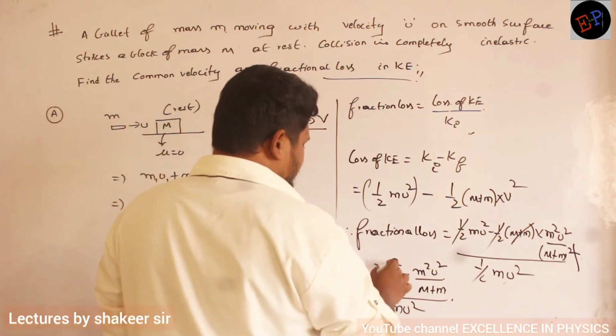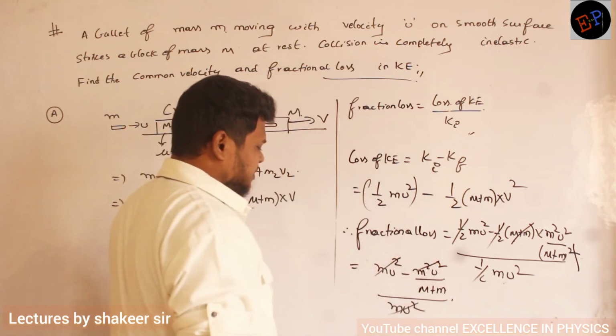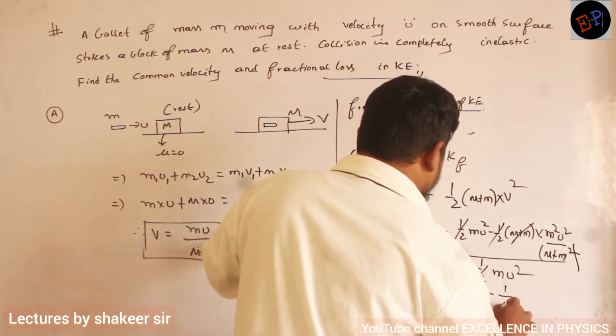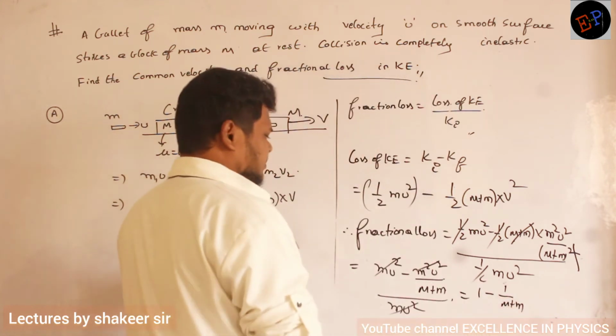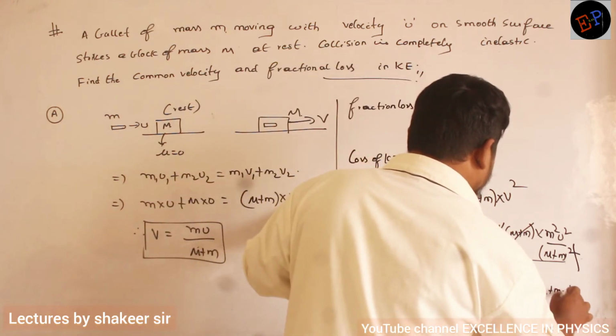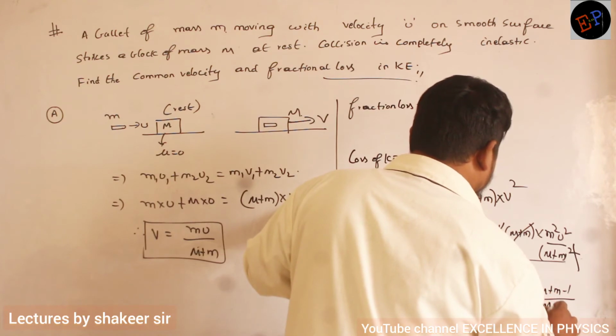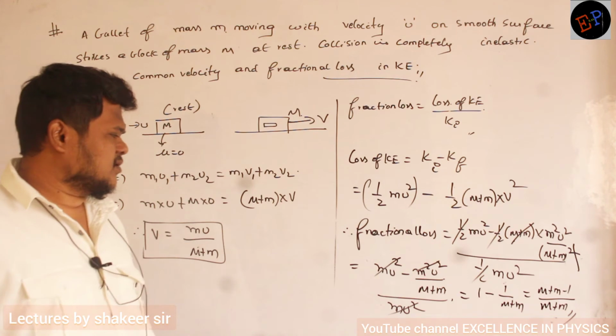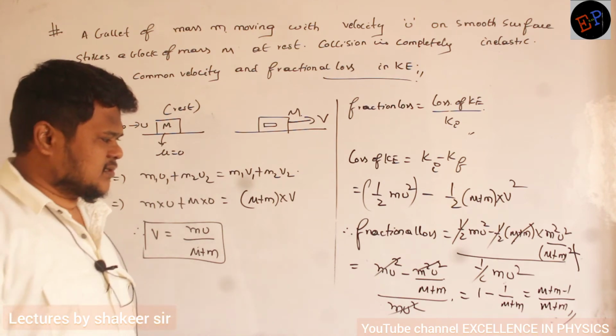So m u square will get cancelled. So therefore 1 minus 1 by (m plus m). Clear? So therefore (m plus m minus 1) divided by (m plus m). Okay? So check whether we have done correctly or not. That is the answer which I got.